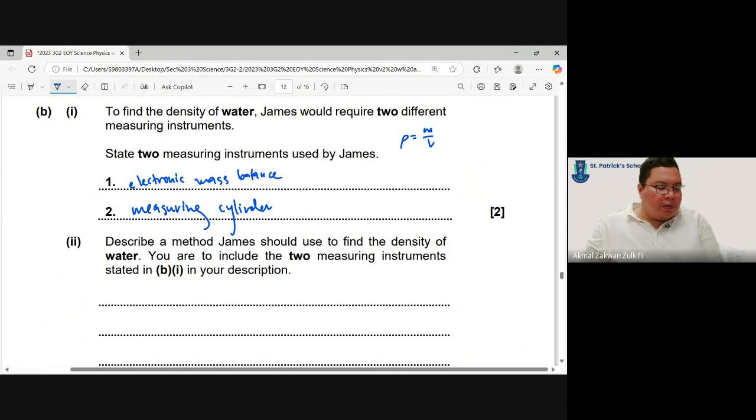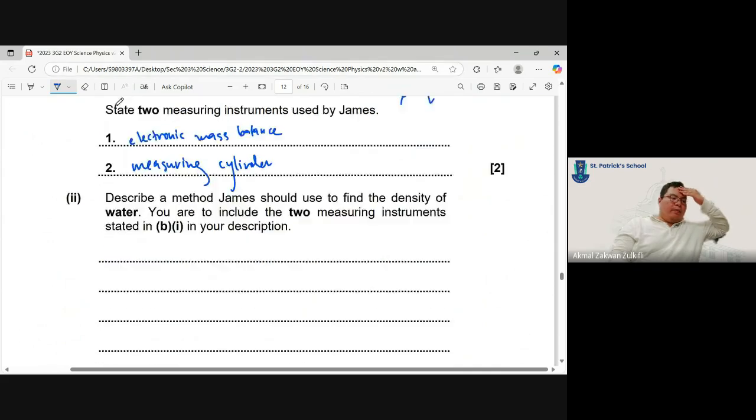Describe a method James should use to find the density of water. You are to include the two measuring instruments stated in B part 1. Right, so in this case, how do you find the mass of the water? You go back step by step. You need to find the mass of the measuring cylinder, put the water inside, find the new mass, find the mass of the water, then after that find the volume, and then use the mass divided by volume.